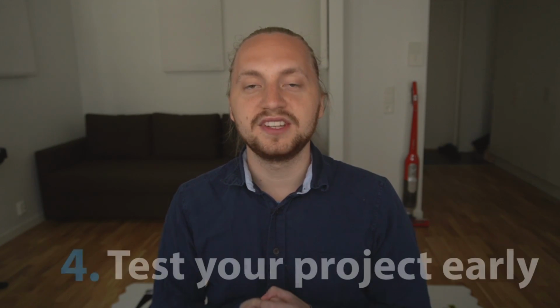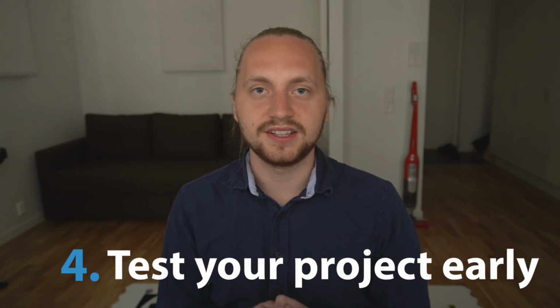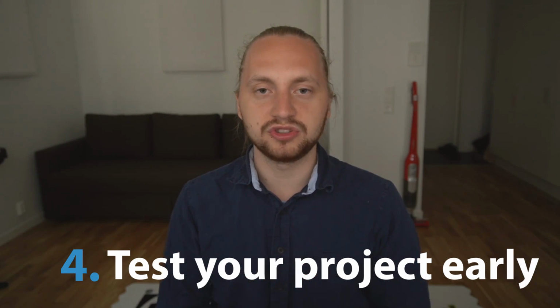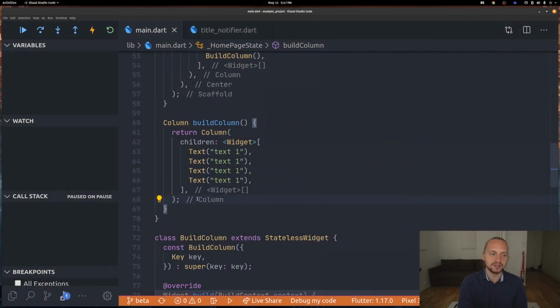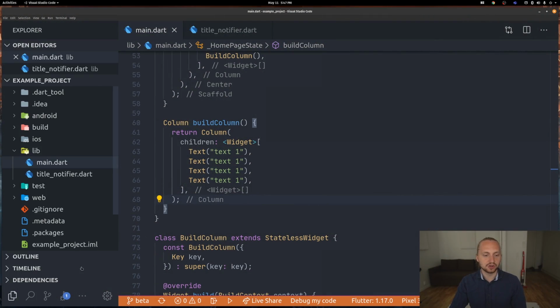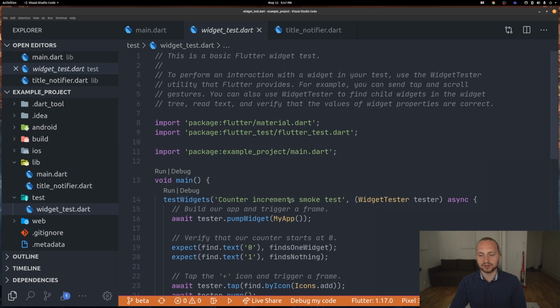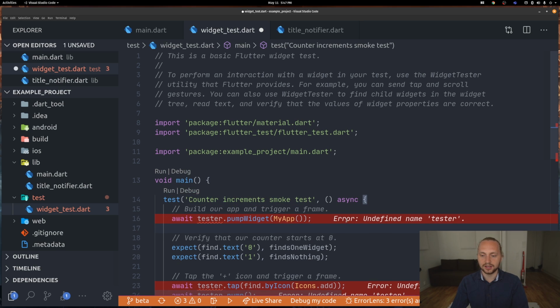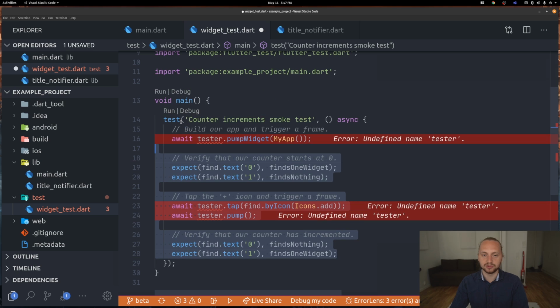So the fourth tip is actually to start to test your project early, and you can do this very, very simply. I'm just going to show you a way of doing simple unit tests. So if we go back here and we go to test, we have a widget test here right now. I'm just going to replace this and create a normal unit test. I'm going to remove all of the code here.